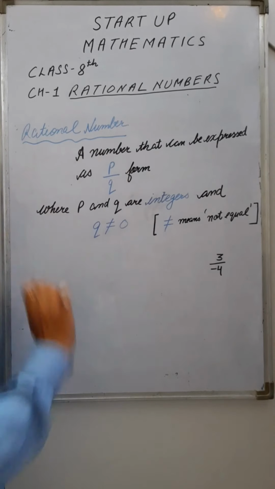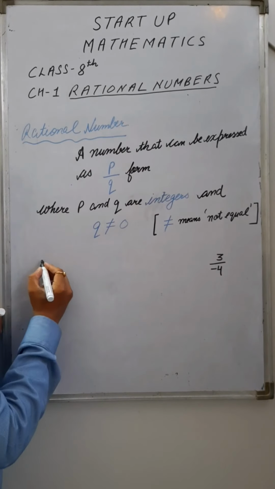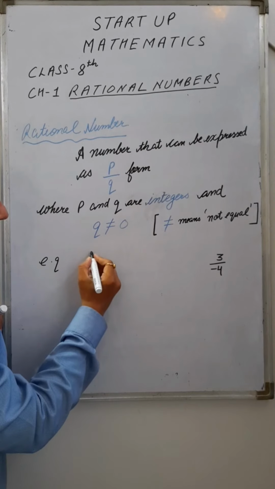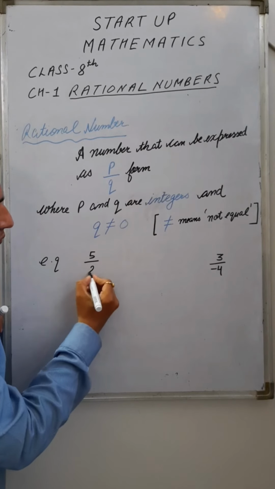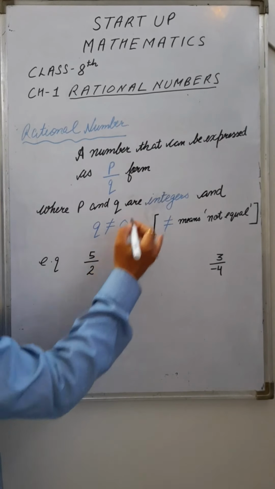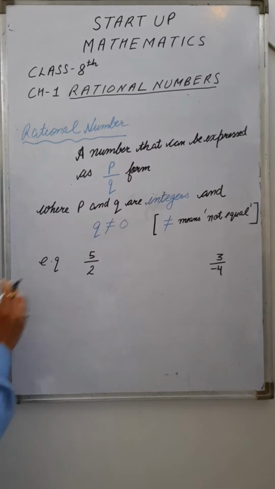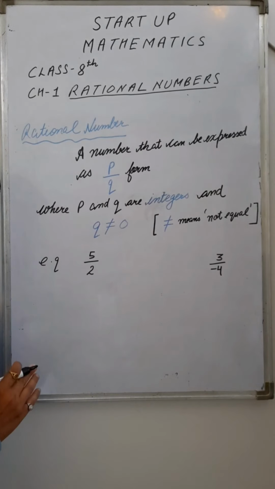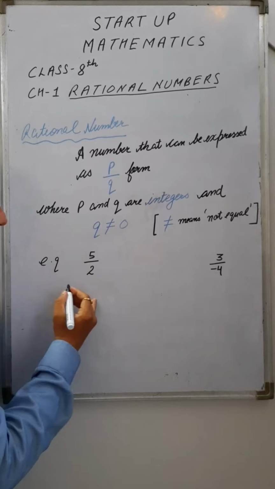अगर कोई number इस form में expressed है, let's take an example. If I take the example 5 by 2, so 5 by 2 is in the form of P by Q. Hence, it is a rational number, right? Let's take another example.